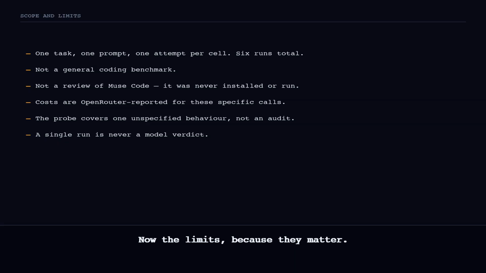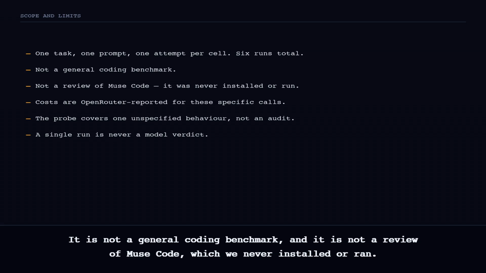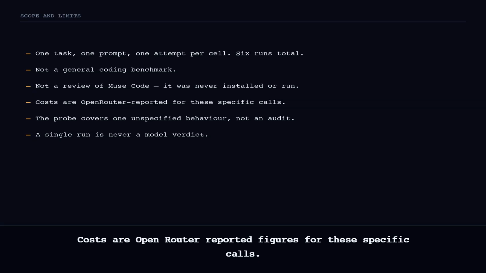Now, the limits, because they matter. This is 1 task, 1 prompt, 1 attempt per cell, 6 runs total. It is not a general coding benchmark, and it is not a review of Muse Code, which we never installed or ran. Costs are OpenRouter reported figures for these specific calls. The probe covers 1 unspecified behaviour, not an exhaustive audit. A single run is never a model verdict.